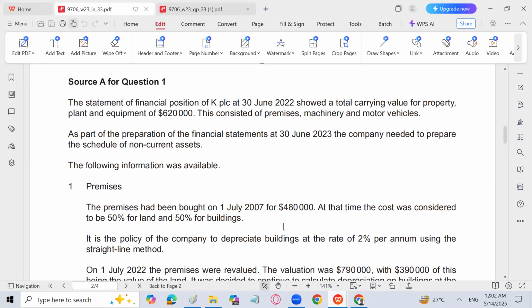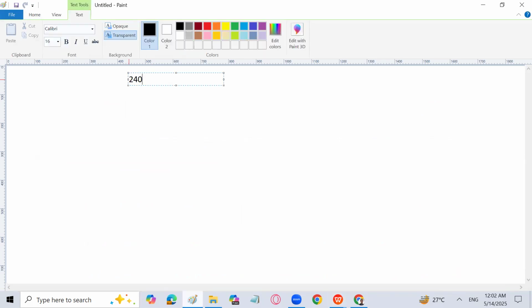Okay. So it means that 4,80,000, out of that 2,40,000 is land. So that will not depreciate. Only the remaining part is going to depreciate, which is basically 2,40,000, and it is going to depreciate from 1st July till 30th June 22, right? So let's count the years actually.